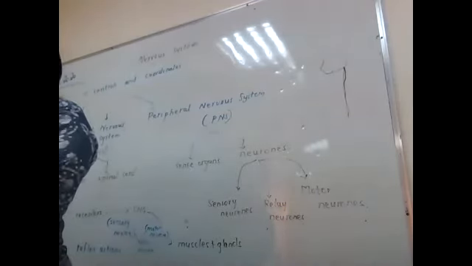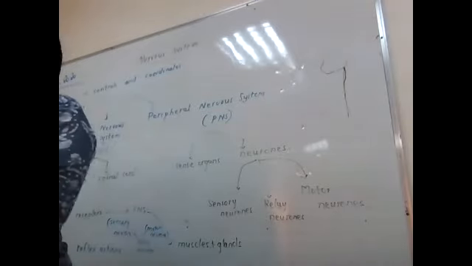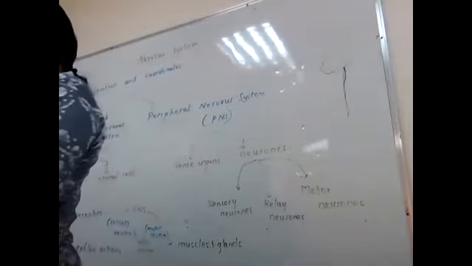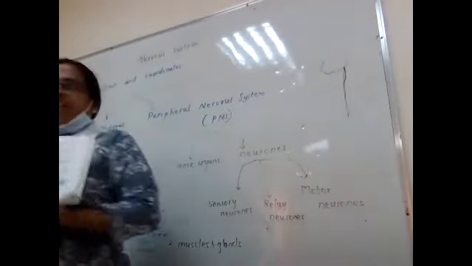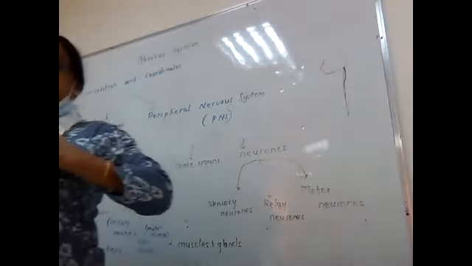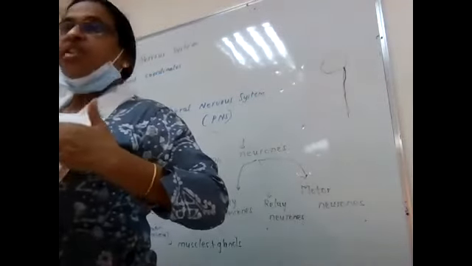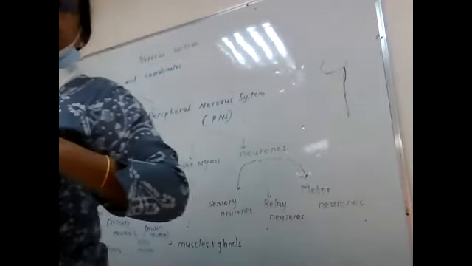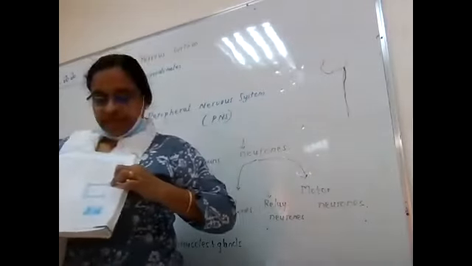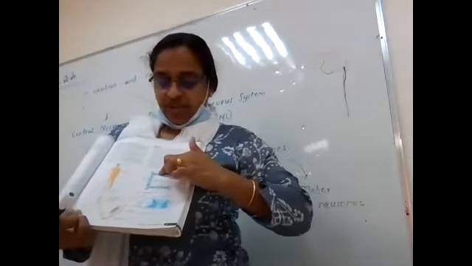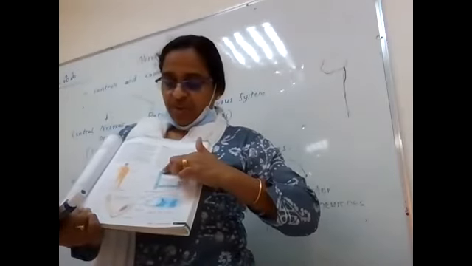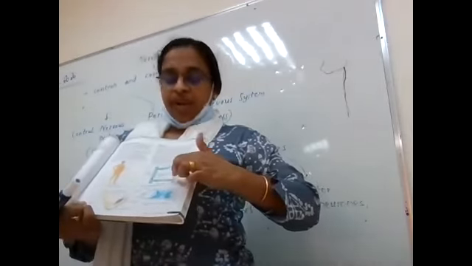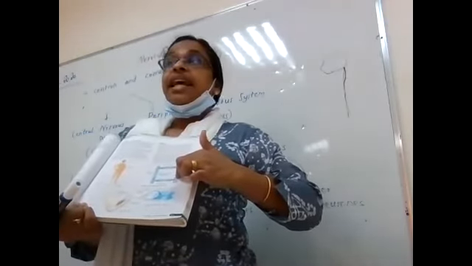So this pathway, the pathway of a reflex action, we call the reflex arc. And then you can see here a schematic representation of a reflex arc. The first one is receptors, then it goes to sensory neuron, then relay neuron, then motor neuron, then finally effector.